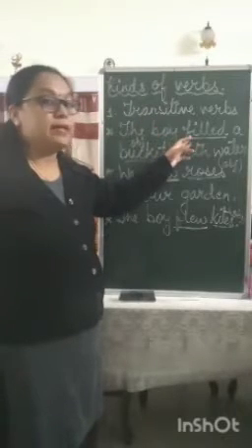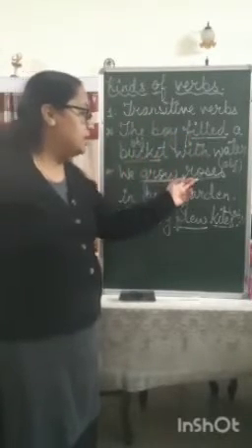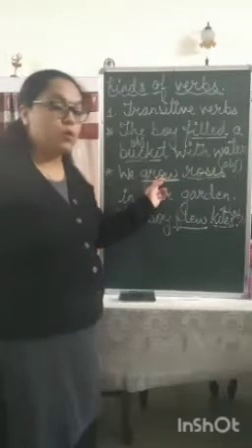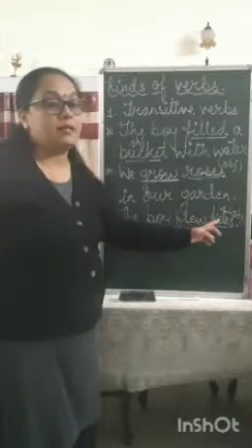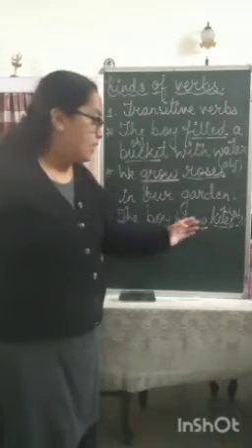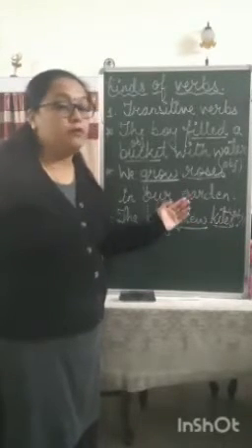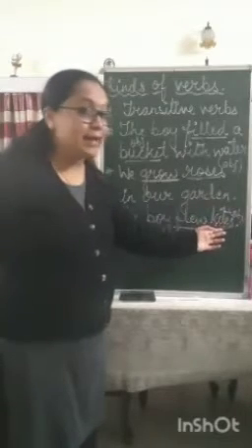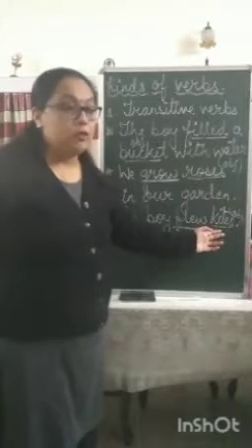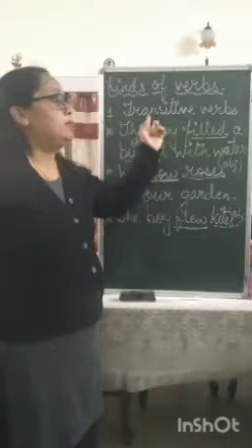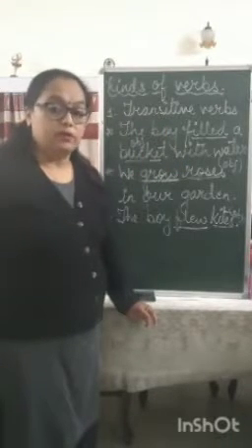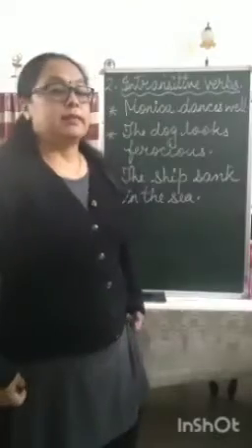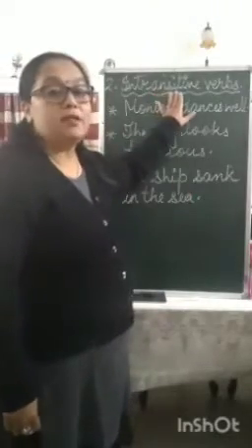Filled required an object, bucket. Grow required the object roses, and flew required the object kites. So when a verb is followed by an object, those kinds of verbs come under transitive verbs. They are called transitive verbs. The second kind of verb is intransitive verbs.